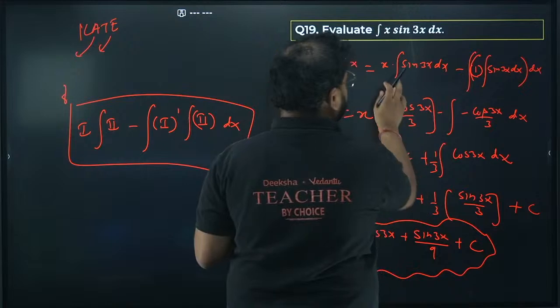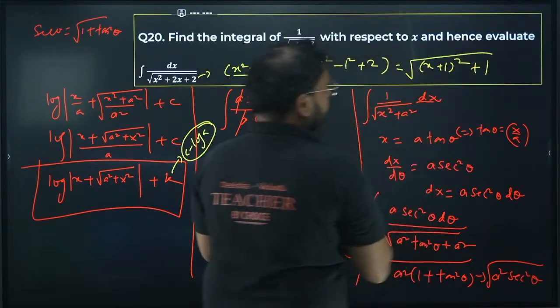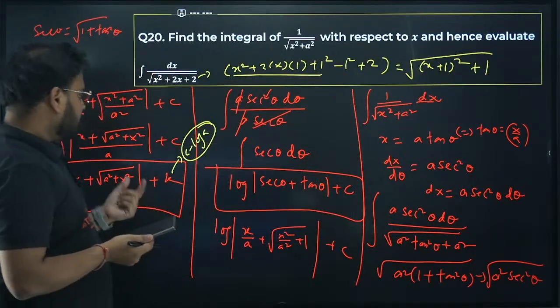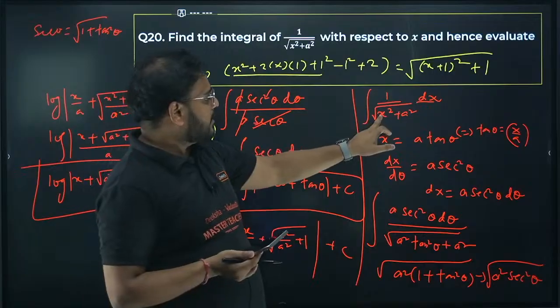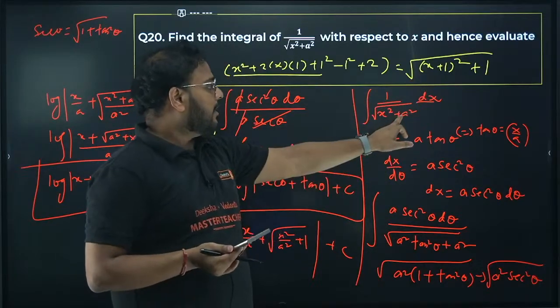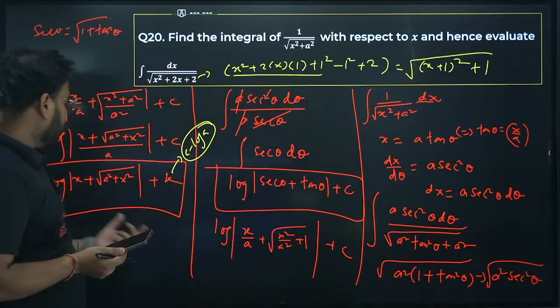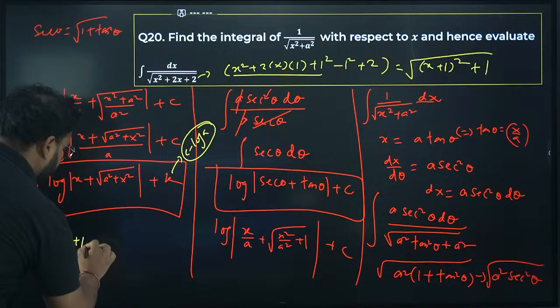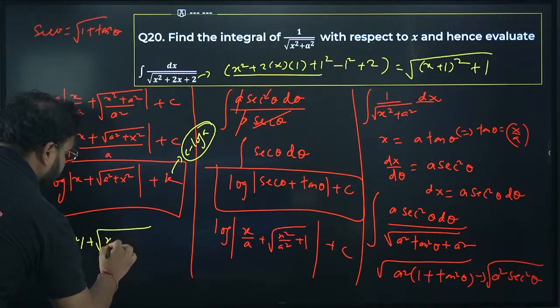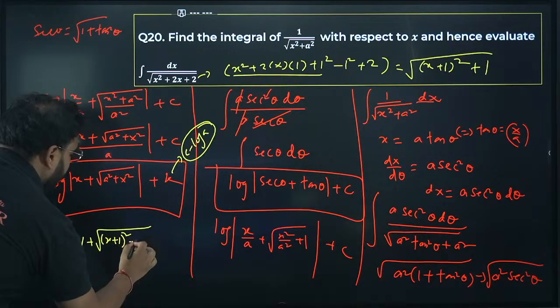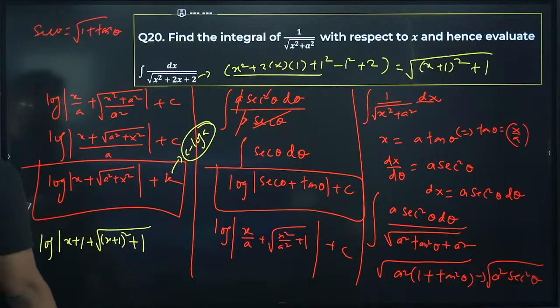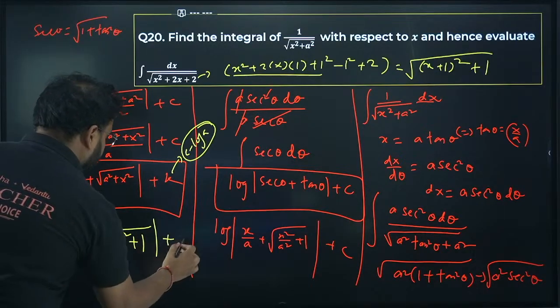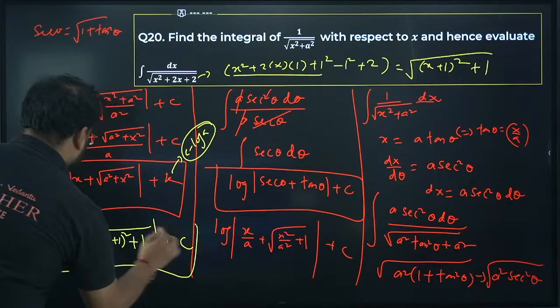That's my root. So you are comparing that with this. So your x square value is x plus 1 and your a value is 1. Compare and write the answer. You have the final answer as log of x plus 1 plus the root of x plus 1 the whole square plus 1. Of course, we'll have a plus c over here. Please cross check, guys.